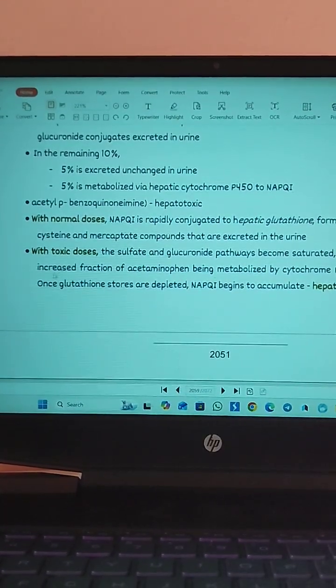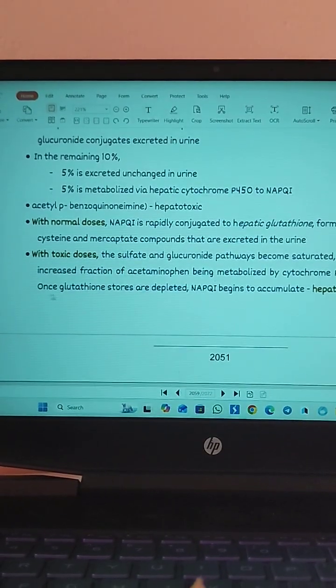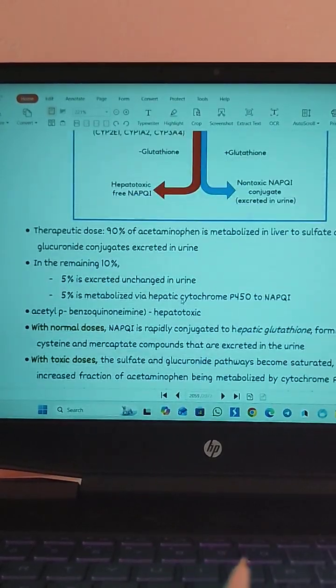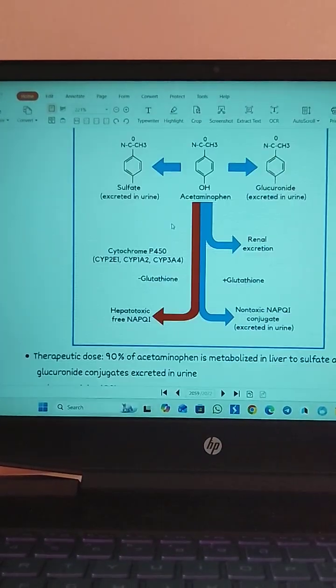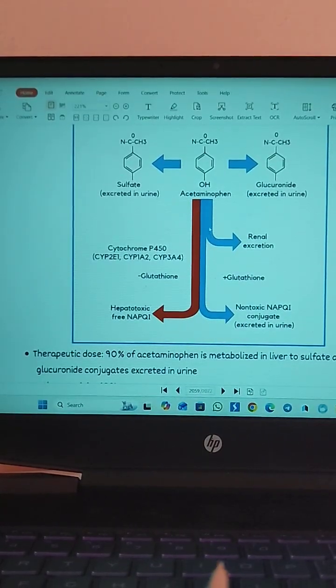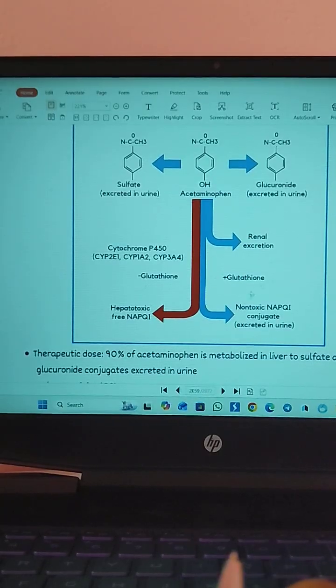These NAPQI compounds have to be conjugated by the glutathione stores, and these glutathione stores are depleted. Normally, when NAPQI compounds are formed, they are rapidly conjugated by glutathione and converted to a non-toxic compound.